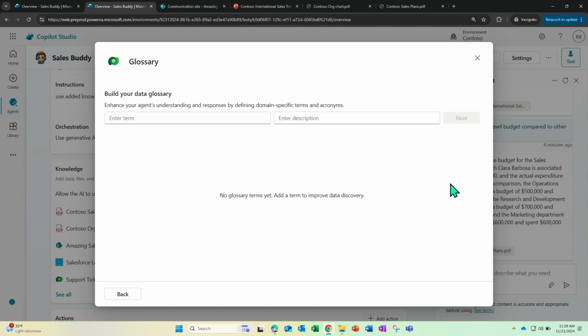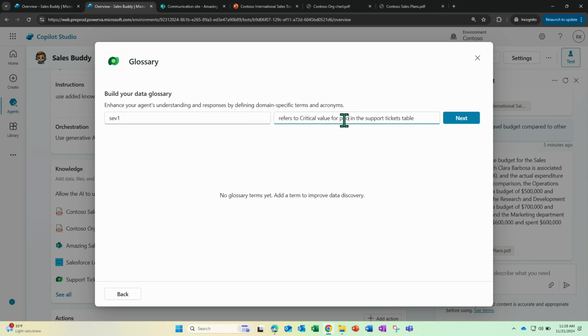In addition, we have another support for things called glossary as well. So glossary could be very company-specific things that are not often found in general knowledge, right? So for example, in this case, I'm going to say SEV1. SEV1 refers to critical value in the support tickets table. I can say for priority column.